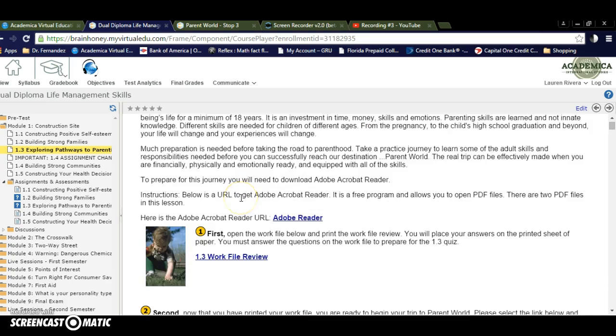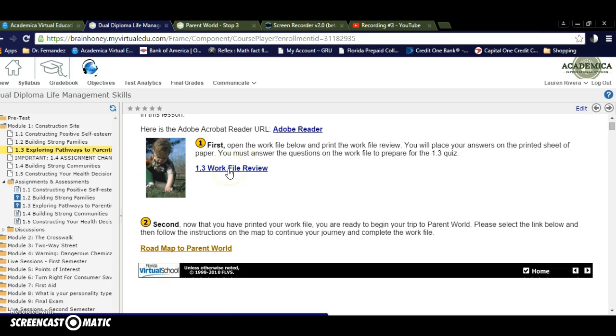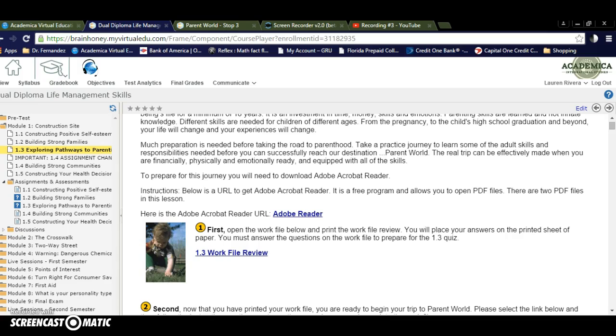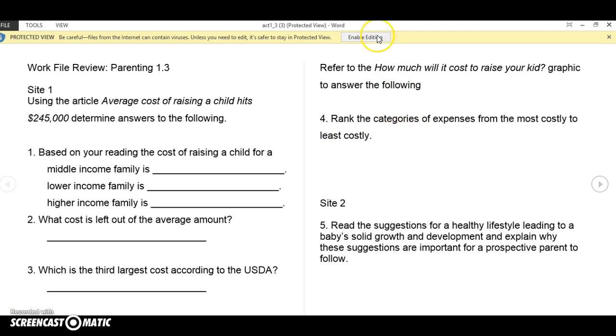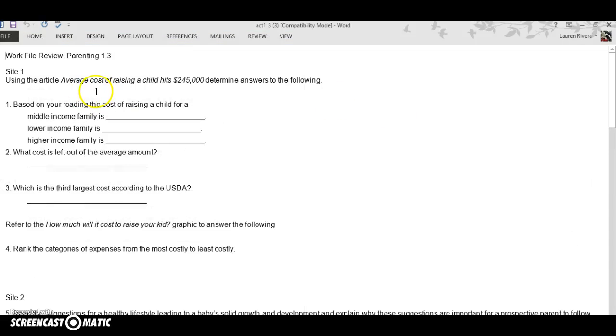Now, this will allow me to understand that there is a work file for me to download and a place for me to go and get information. This work file is going to ask me questions to answer about the sites that I visit in this section over here. You can print out the work file or open it on your screen. This is what the work file looks like. You will enable editing and use it to answer questions.